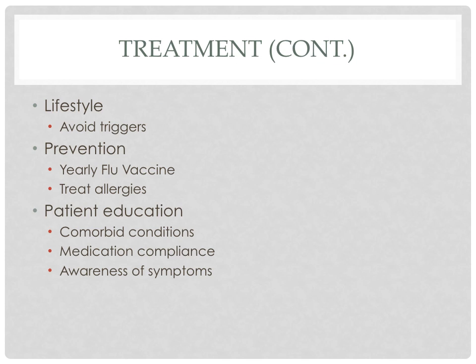Another important aspect of treatment is lifestyle modifications. Encourage patients to avoid triggers and environmental exposures. This can be things such as carpets, pet dander, dust mites, and smoke exposure. Aim for prevention of exacerbations. All asthmatics should receive a yearly flu vaccine. If there's an allergic component of the asthma, ensure that the allergies are being treated properly.